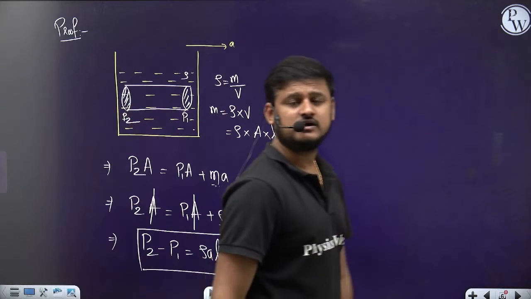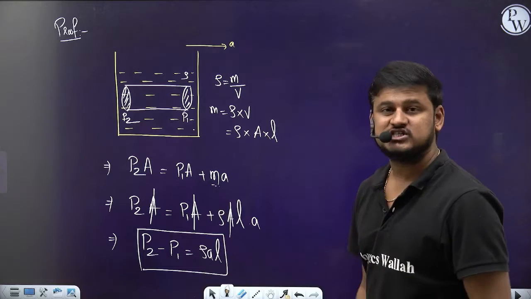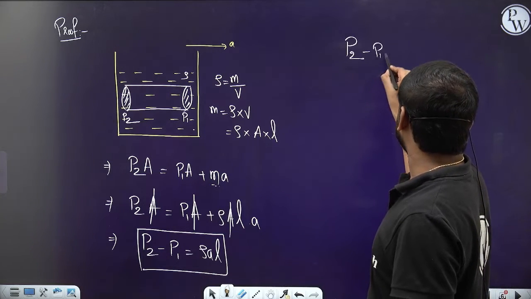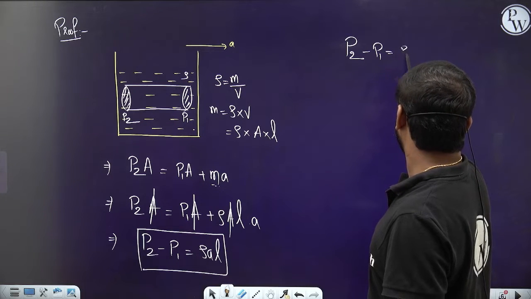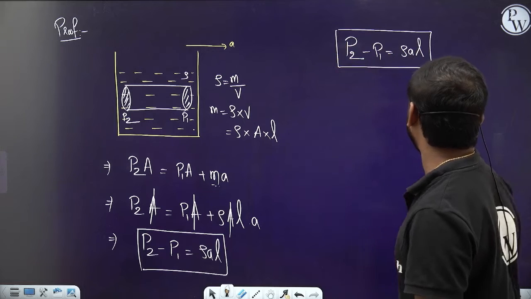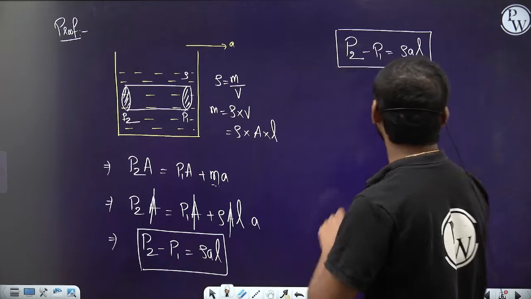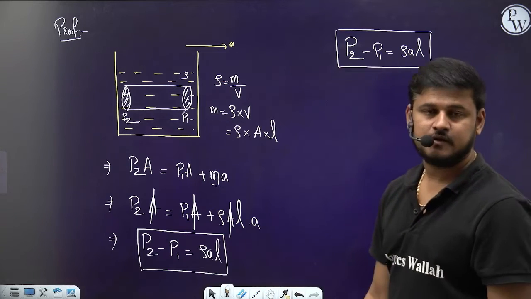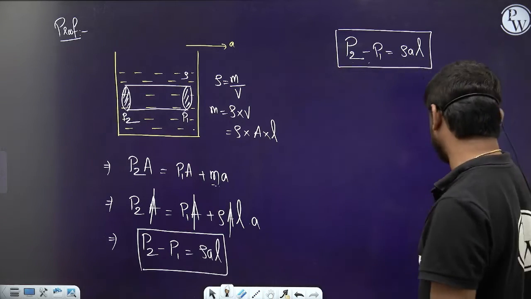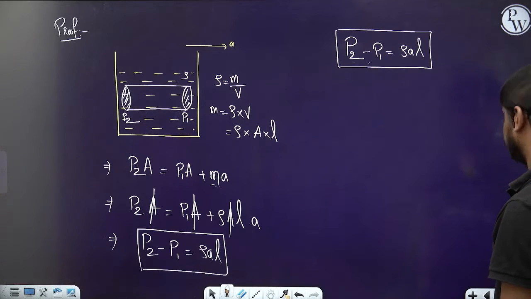Done? Clear? So if the fluid is accelerating horizontally, simply remember, P2 minus P1 is equals to rho AL. A is the acceleration of the fluid, L is the length of the liquid column, and rho is the density of the liquid given. Clear? This is the extra pressure, gauge pressure. So done. Let's move further.